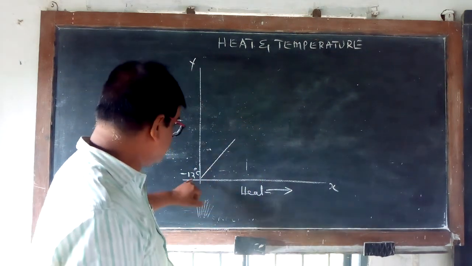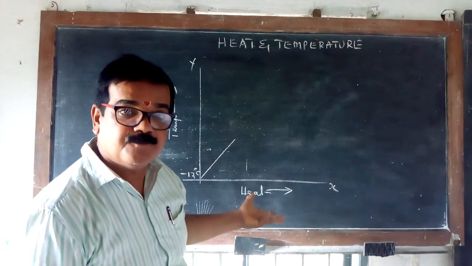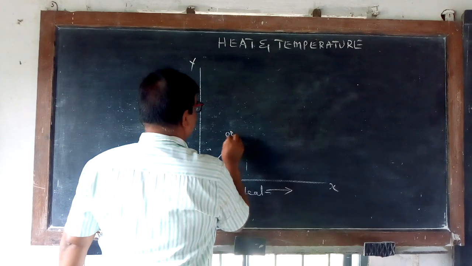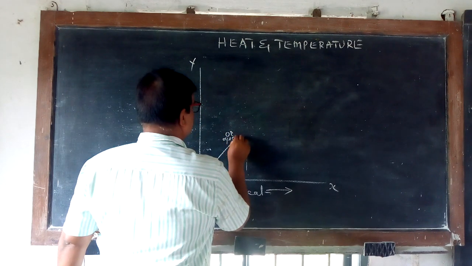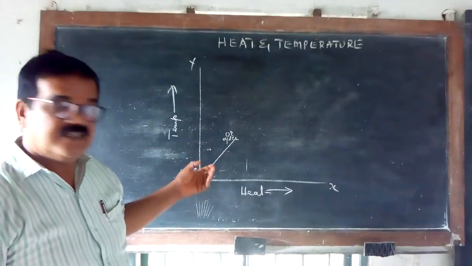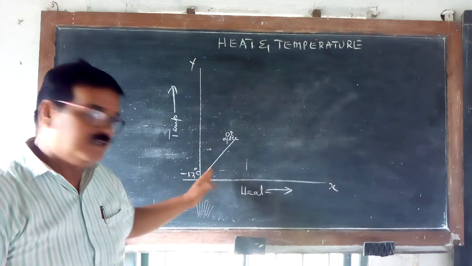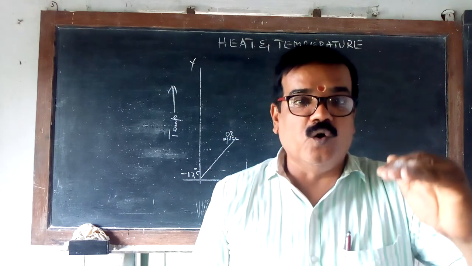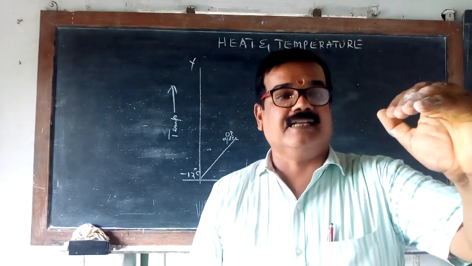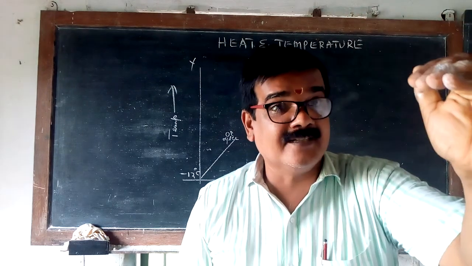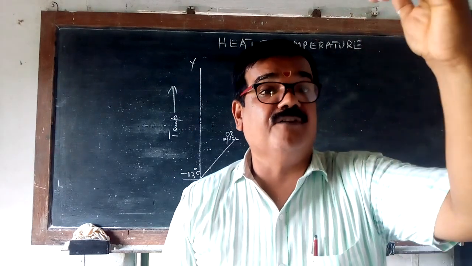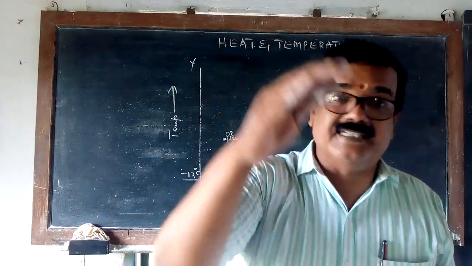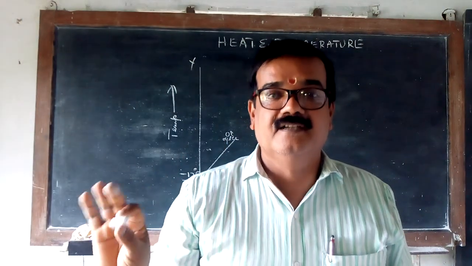The ice block was at minus 12 degrees centigrade. I started heating, so the temperature is raised. It was solid only, but it is raised from minus 12 to 0 degrees centigrade. Till then it continues, slowly rising: minus 12, minus 11, minus 10, coming to minus 1, then 0 degree of ice. Still it is solid. Even though the temperature is raised, it never turned into water.